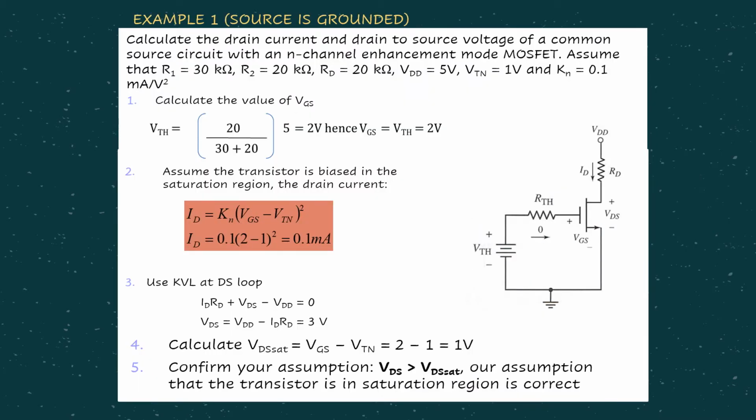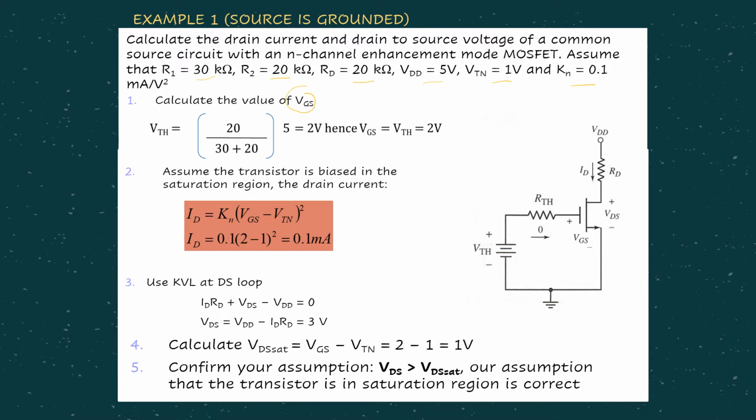To understand better about DC analysis, about the 5 steps that we have gone through just now, let's have a look at this particular example. For this example, you are considering NMOS, and R1, R2 are all given. RD is also given. We have VDD, VTN, remember the threshold voltage, and KN value is also given. Then remember step number 1, we are supposed to calculate the value of VGS, right?